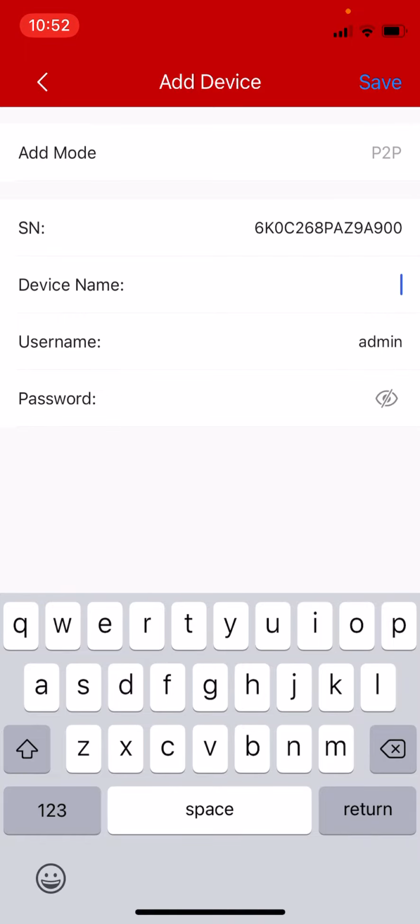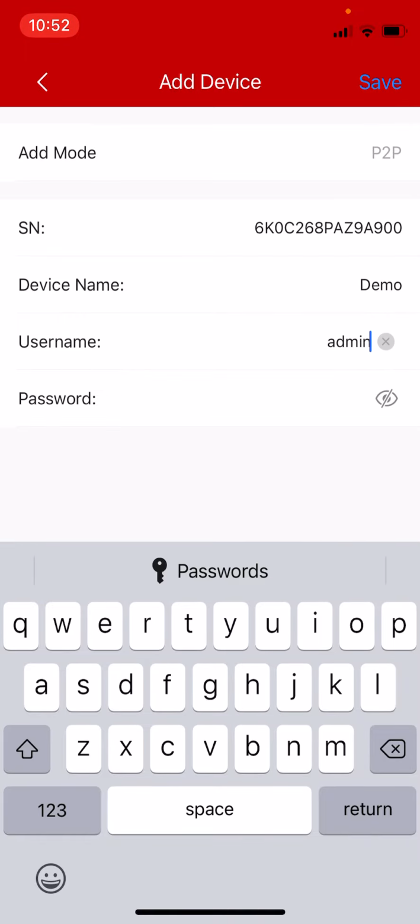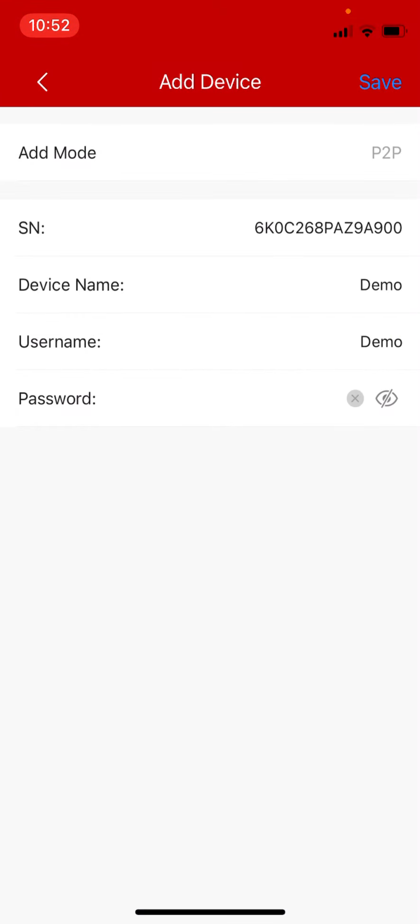Enter the device name. And then enter the username and password provided. Tap Save.